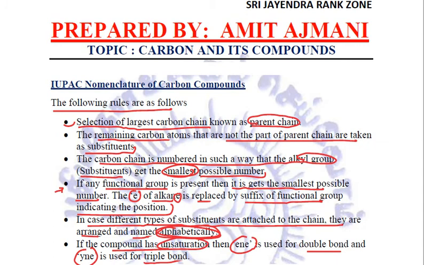Then we talked about the homologous series. What is a homologous series? What are the various characteristics of a homologous series? And the homologous series of alkanes, alkenes, and alkynes. So this is what we all studied in this lecture. Make sure that you go back home, learn side by side and practice wherever required, especially the naming, especially the bond formations, right? So practice them, and in the next lecture we'll continue with carbon and its compounds, right?